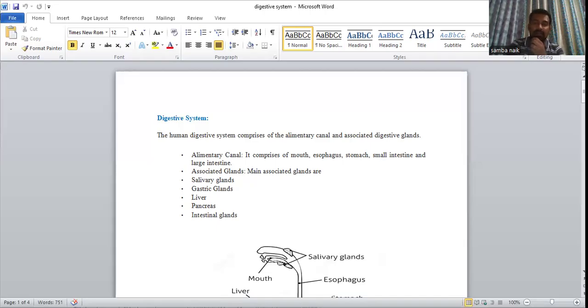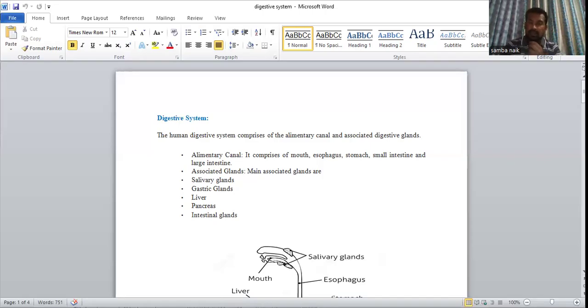Nothing but digestion, nothing but complex food material converting into simple. Complex food material converting into simple is called digestion. Digestion includes three steps, I think. Ingestion, digestion, absorption, and egestion. There are four important steps involved in this system.